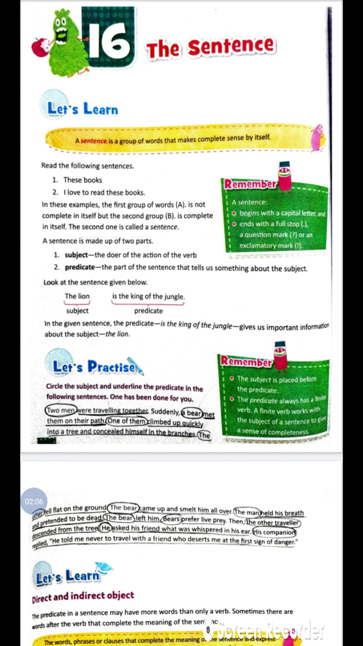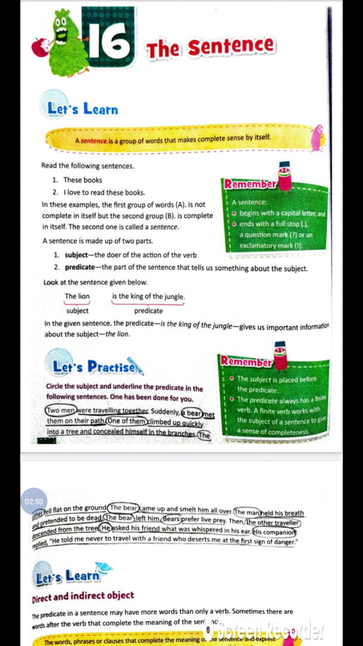For example, the lion is the king of the jungle. So whom am I talking about? The lion. So it is the subject part, and is the king of the jungle is the predicate. When we give more information about the lion, that he is the king of the jungle, that is the predicate part. So this is the subject and predicate.